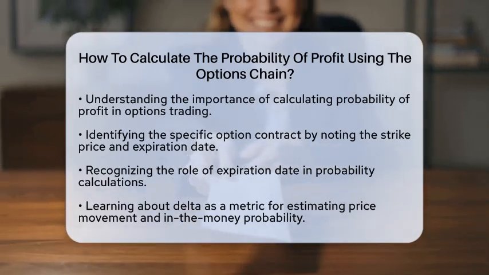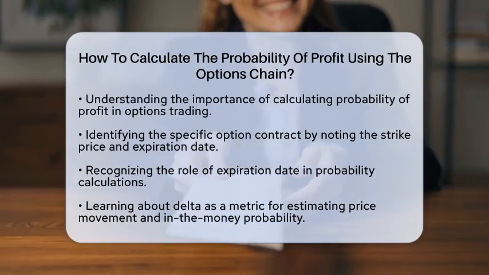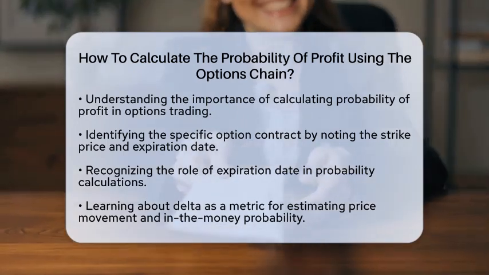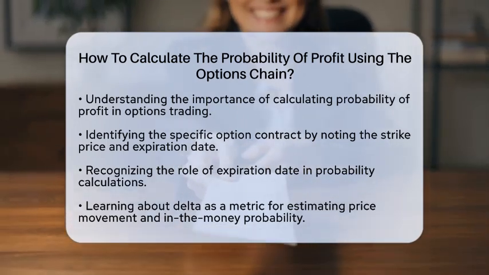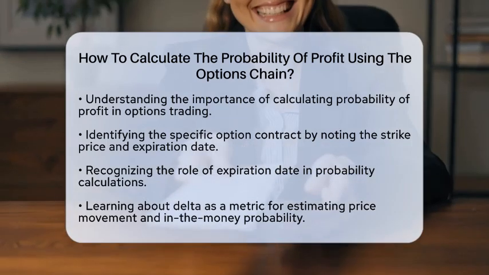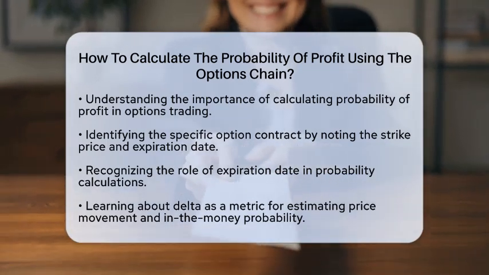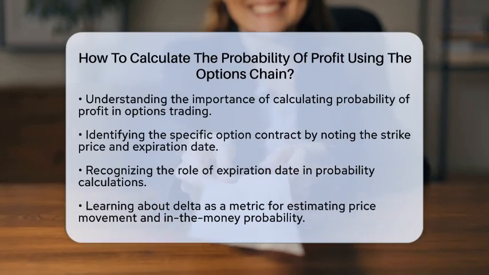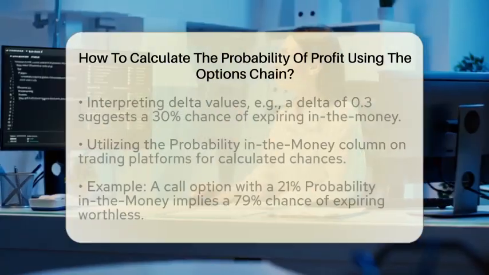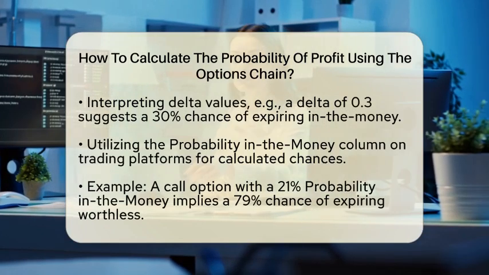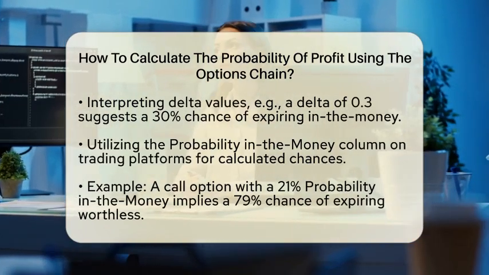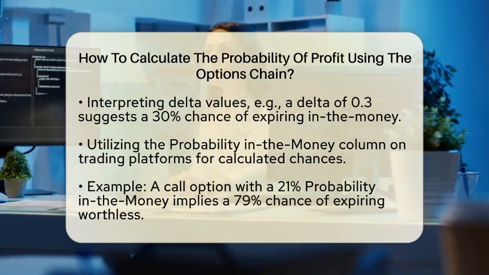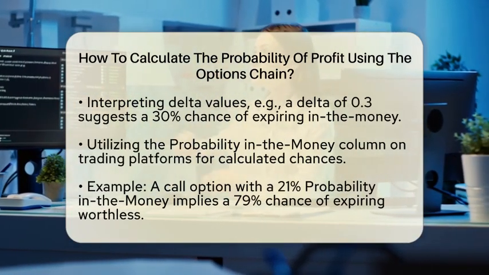Next, let's talk about delta. Delta is a metric that shows how much an option's price is expected to move with a $1 change in the underlying stock. You can use delta as a rough estimate of the probability that the option will finish in the money. For example, if a call option has a delta of 0.3, it suggests there is about a 30% chance it will expire in the money. On the flip side, the chance of it expiring out of the money is roughly 1 minus delta, which in this case would be 70%.